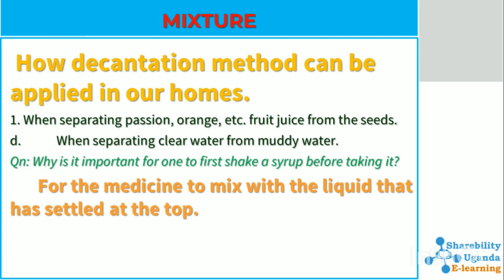How can the decantation method be applied in our homes? When separating orange, passion fruit, and so on, fruit juice from the seeds. The seeds are left to settle down, and then the juice is poured gently into another container. Then there is separating clear water from muddy water, as illustrated in the diagram.